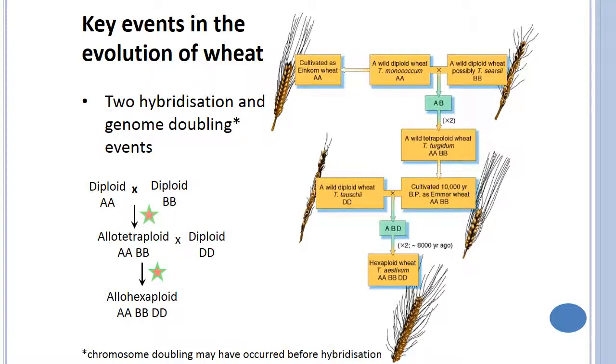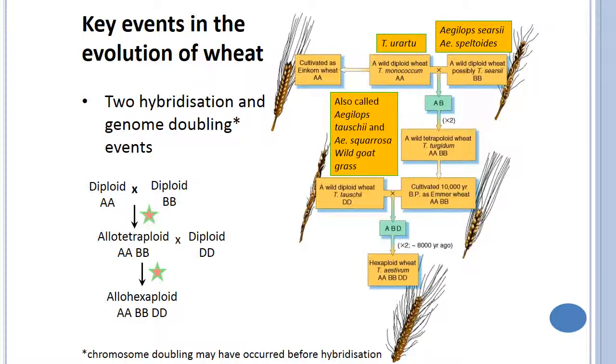The genome contributing species are: first, cultivated einkorn wheat as AA. The AA genome was contributed from Triticum urartu. Then BB given by Aegilops speltoides. Then the combination gave AB by chromosomal doubling. Wild tetraploid wheat was Triticum turgidum, cultivated 10,000 years before Christ, and emmer wheat is AABB. The DD was taken from Triticum tauschii, that gave ABD, and from there by chromosome doubling, hexaploid wheat, that is Triticum aestivum, evolved 8,000 years ago.